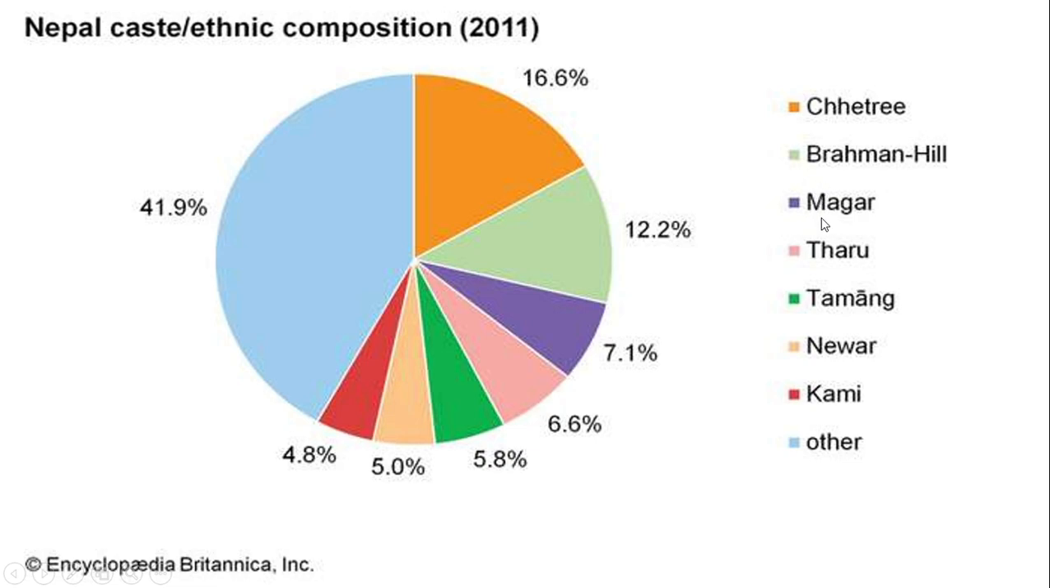7.1% are Magar, 6.6% are Tharu, 5.8% are Tamang, 5% are Newar, 4.8% are Kami, and 41.9% are other different castes in our country. You know that altogether 125 different castes are there in our country according to the census of 2011 AD.